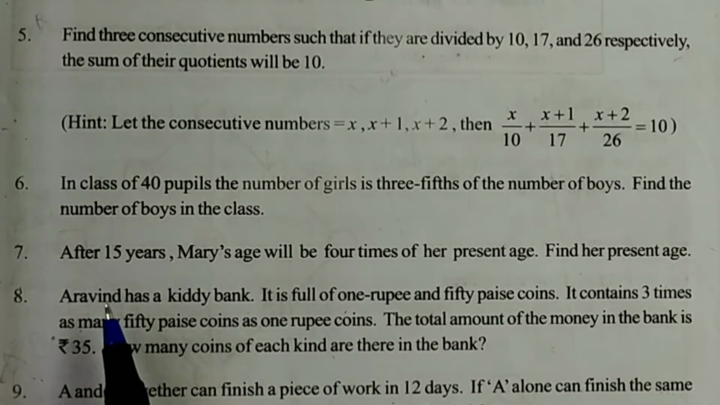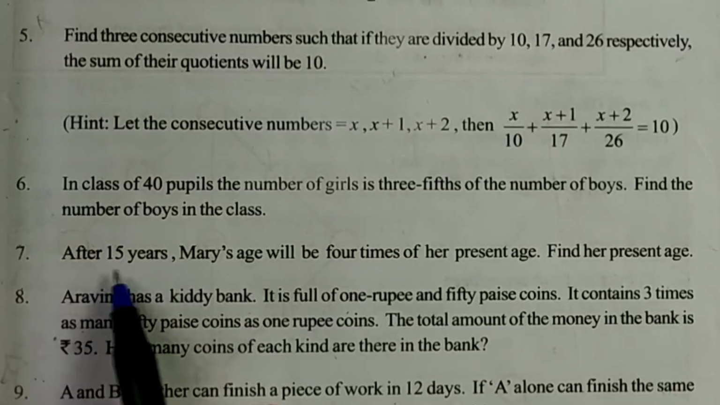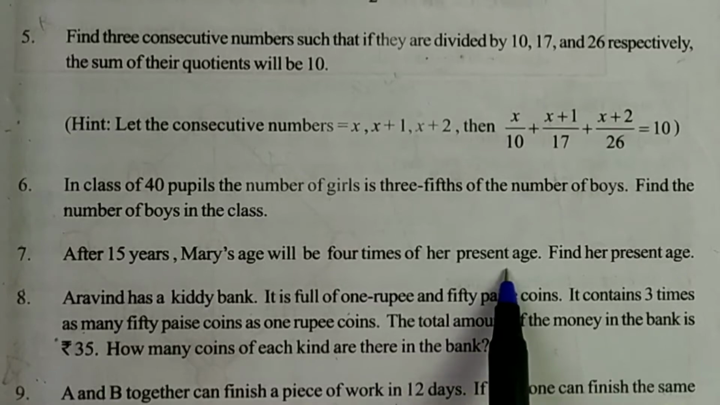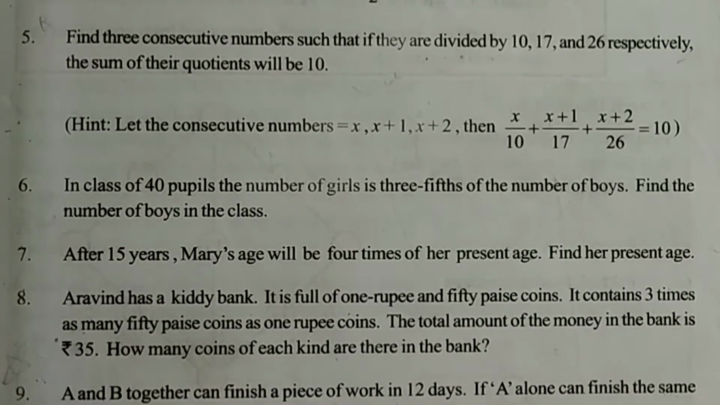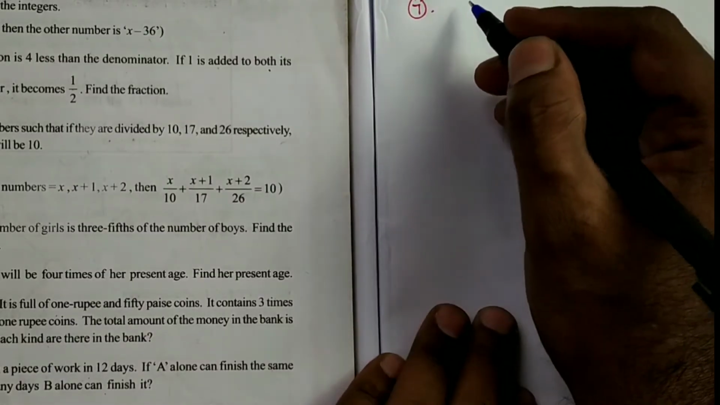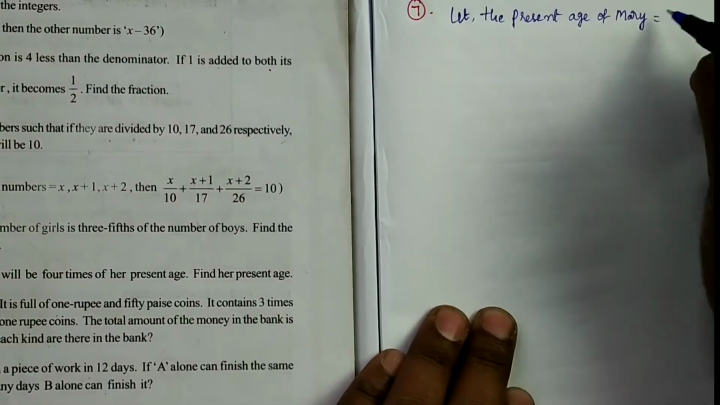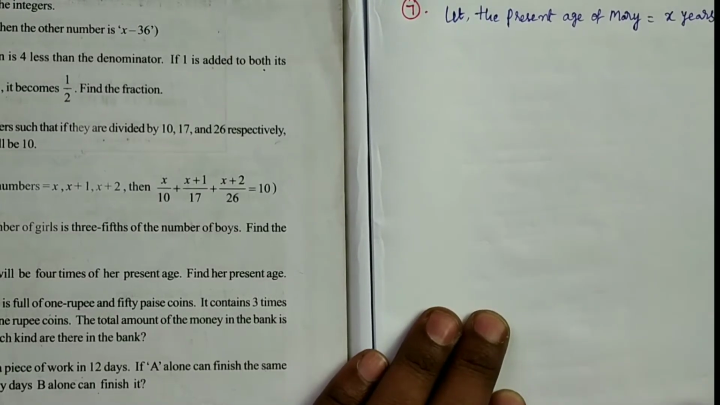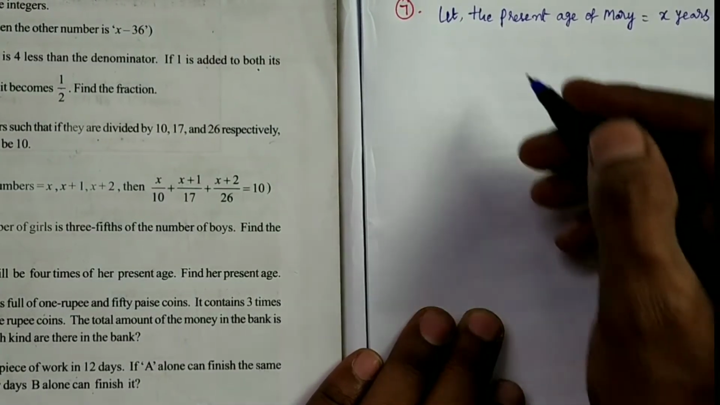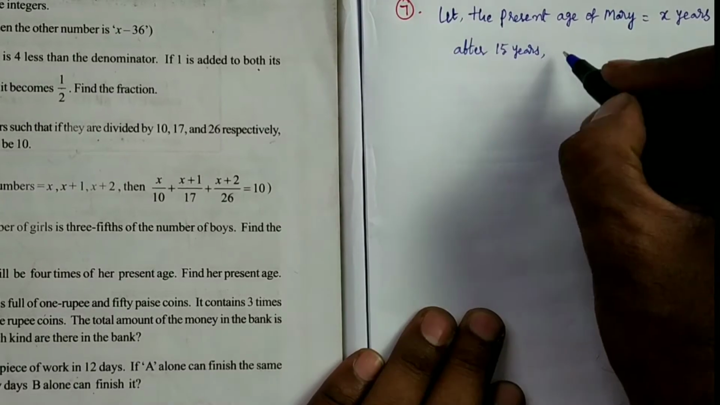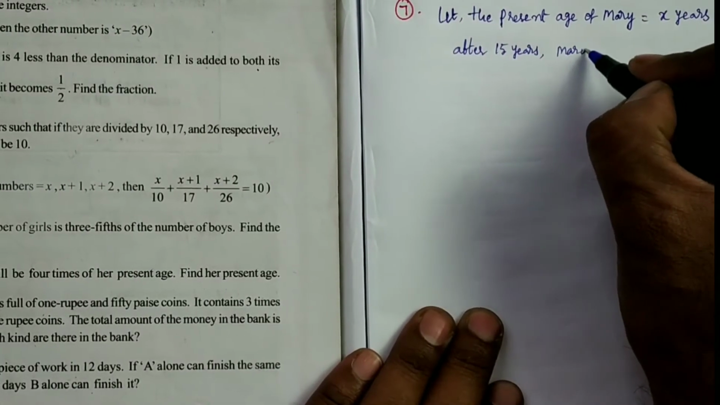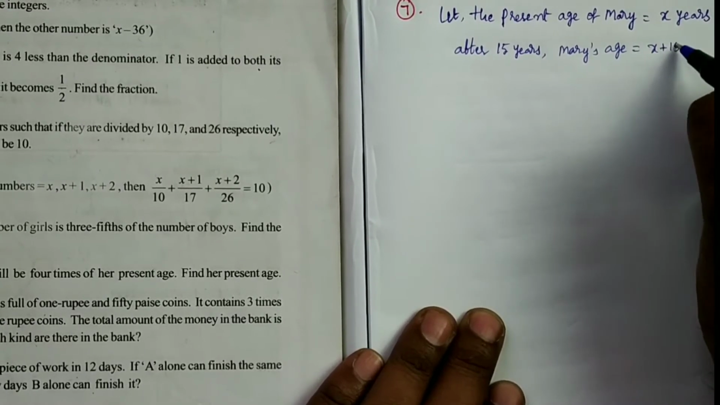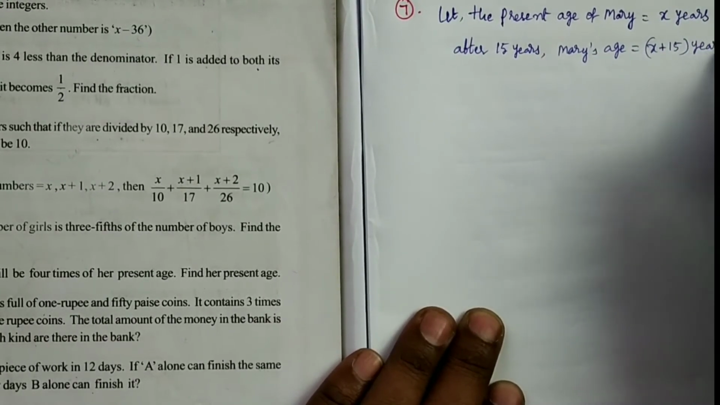Next problem is 7: after 15 years Mary's age will be 4 times her present age. Find her present age. This is a very easy problem. Let the present age of Mary be x years. Then after 15 years Mary's age will be x plus 15 years.